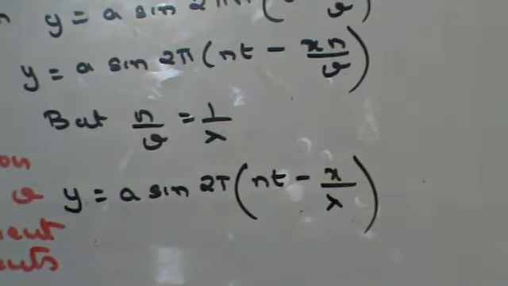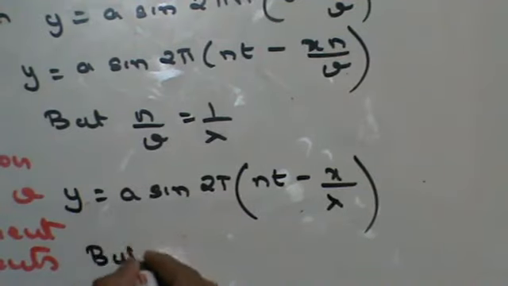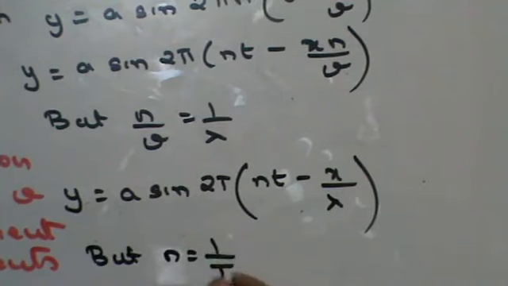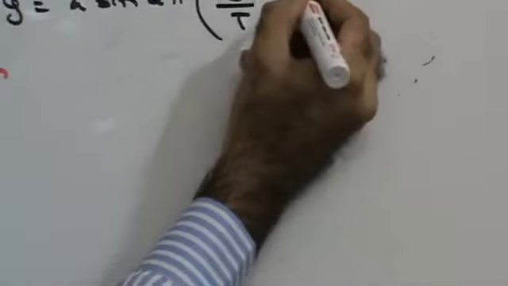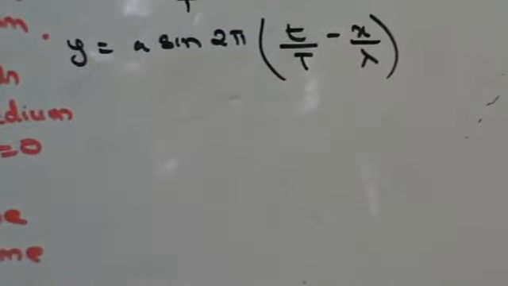I could represent the equation in this way also, right? n can be written as 1 upon T. So I can say y = a sin 2π(t/T − x/λ). Same equation represented, right?